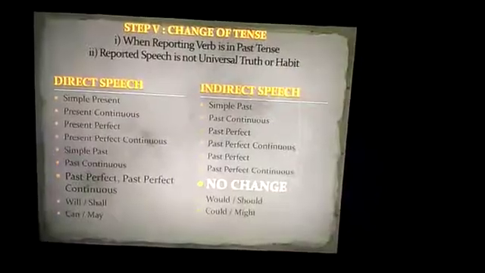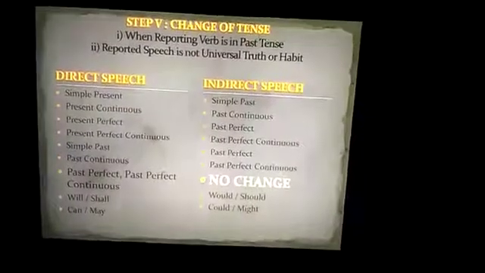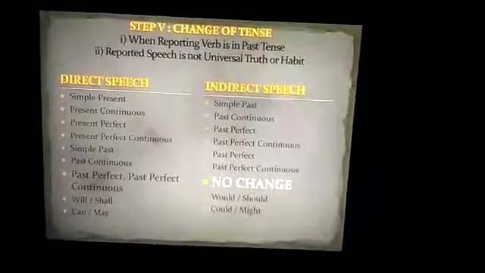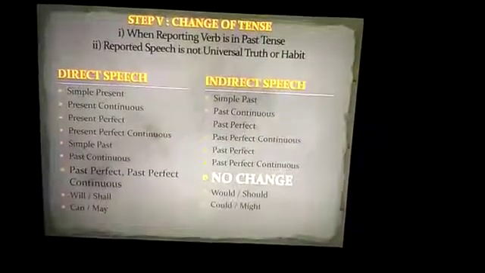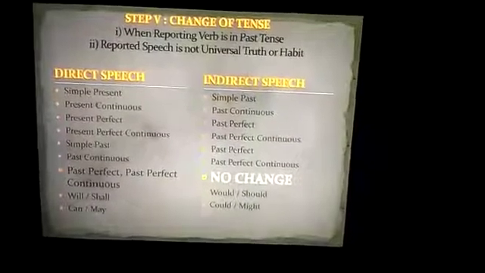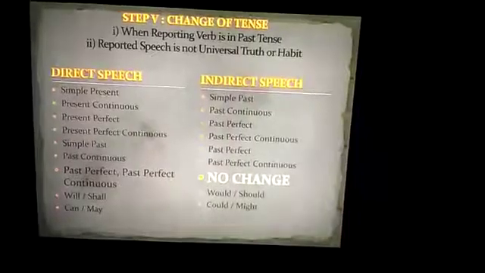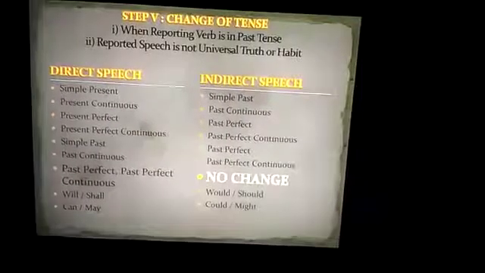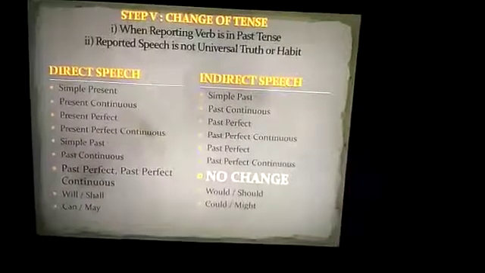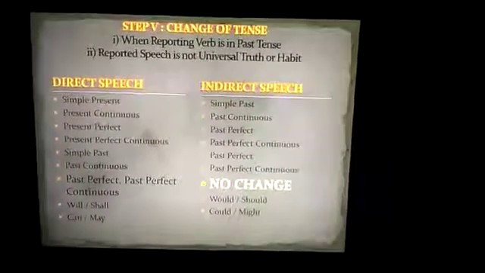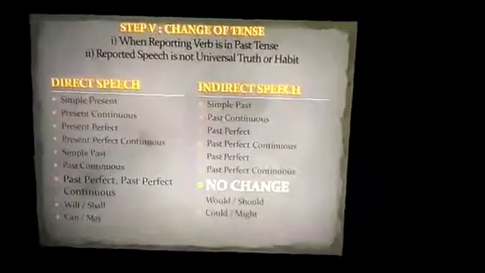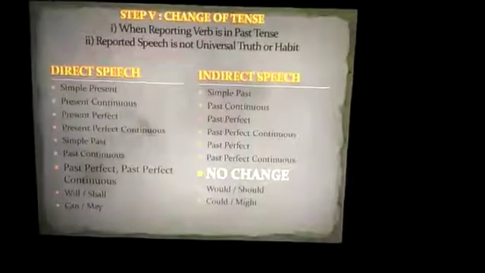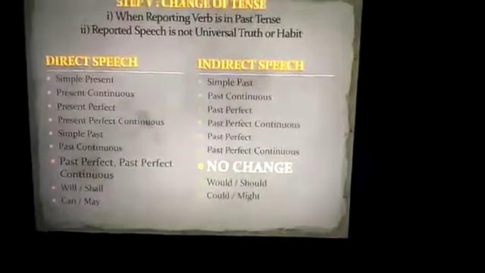And another situation is where the reported speech is not a universal truth or habit. In that case, if the sentence given is a universal truth or habit, then there is no change in the reported speech. Now, how does the tense of a direct speech change to indirect? The table is given here. This also you can memorize.